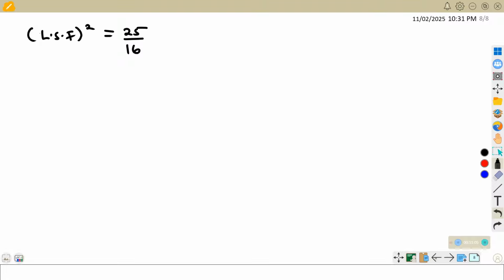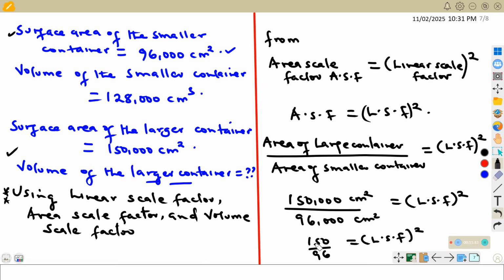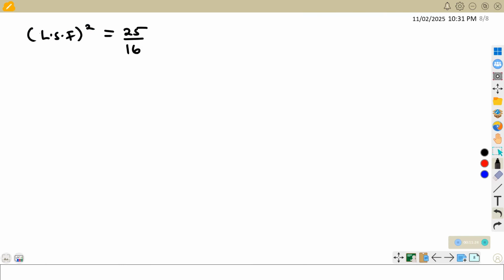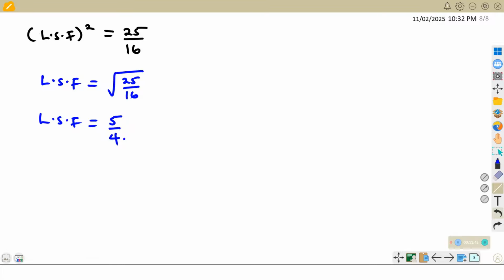That is dividing by 6. You divide 150 by 6, you will get 25. Divide 96 by 6, you will get 16. So from here we can obtain the linear scale factor, which is the same as the square root of 25 over 16, and the linear scale factor will be 5 divided by 4. So that will be the linear scale factor.